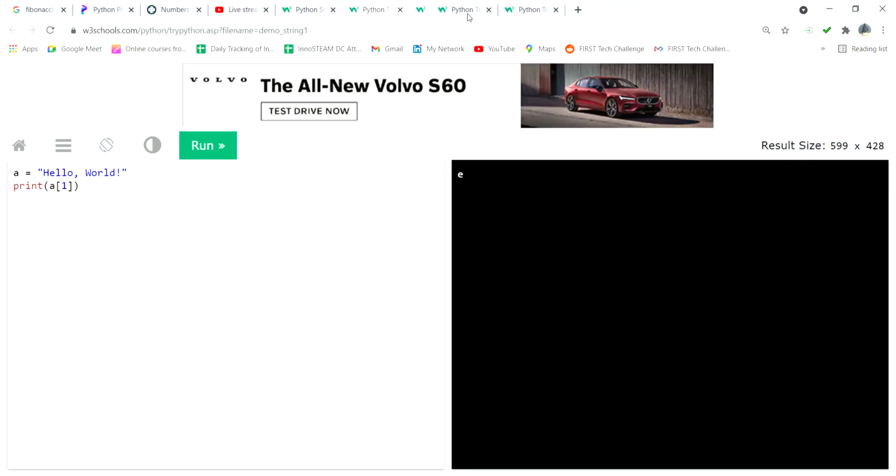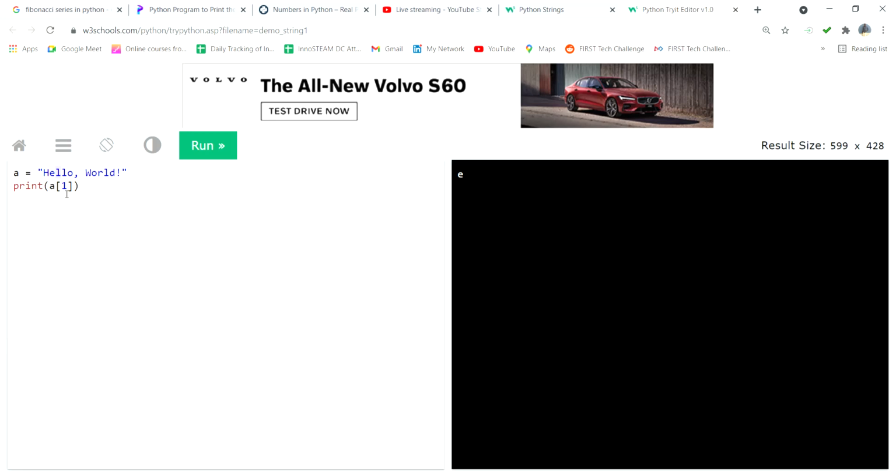Here I can tell this. Okay, so a square bracket of 1. You can imagine the h is there, no? So h is 0, then e is 1. It starts from 0. You can imagine each letter is one table. At the 0th table h is there, at the first table the letter e is there, at the second table l is there, at the third table another l is there, at the fourth table o is there. Like that you can imagine.